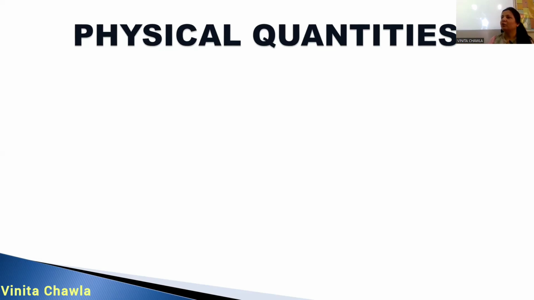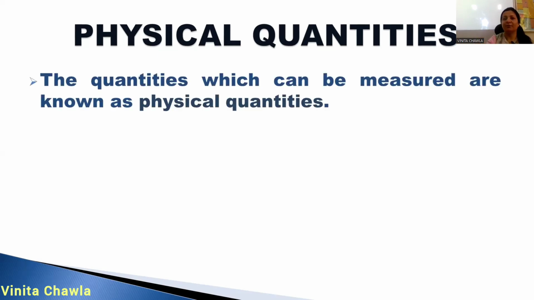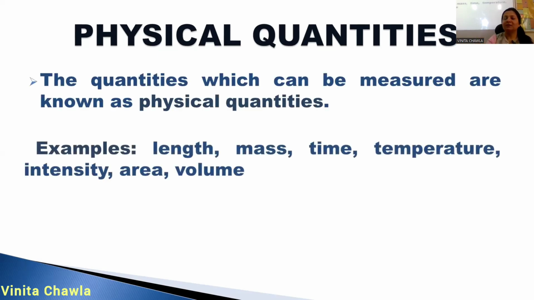Here we are talking about quantities like length, speed, time. We can measure time, speed, length, weight, force, pressure, density, right? So all these quantities are physical quantities. Anything which can be measured is called a physical quantity. For example, length, mass, time, temperature, you can read from the screen.